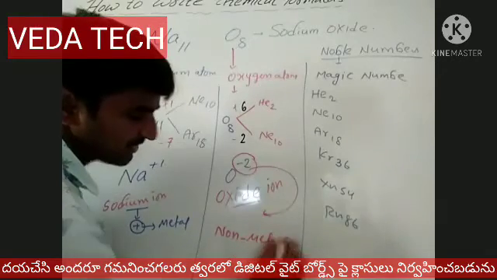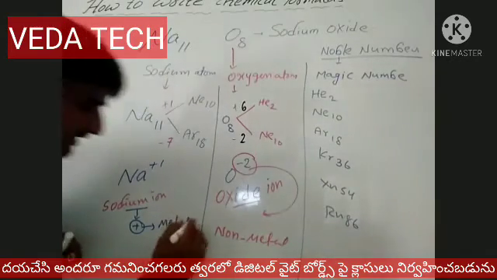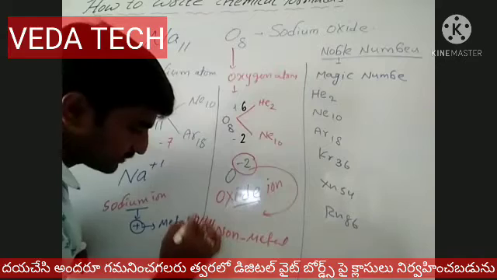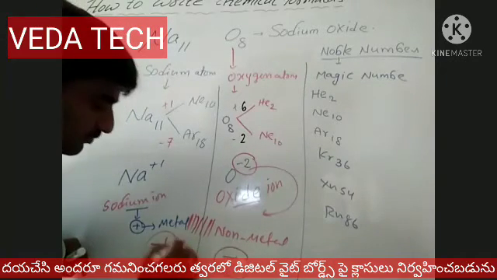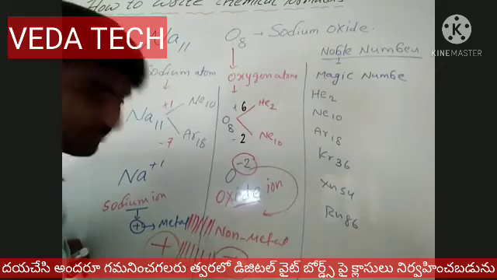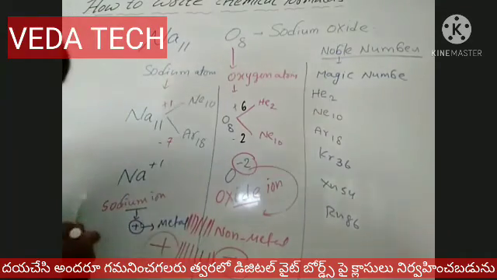So how is the combination of metal and non-metal? Metal and non-metal combination means there are two charges. Here which sign is positive? Here which sign is negative? So there will be attraction between both, and that attraction forms the bond. How the bond is formed, please listen carefully.